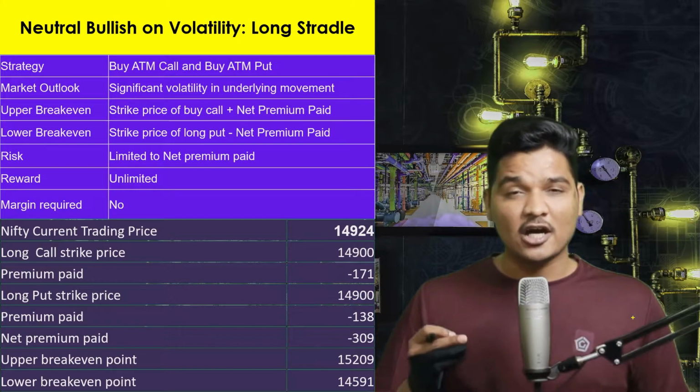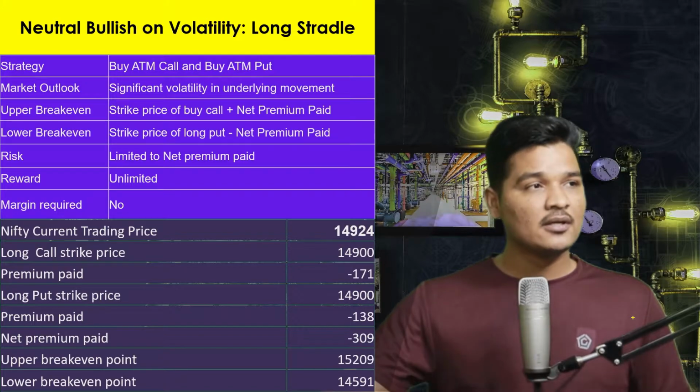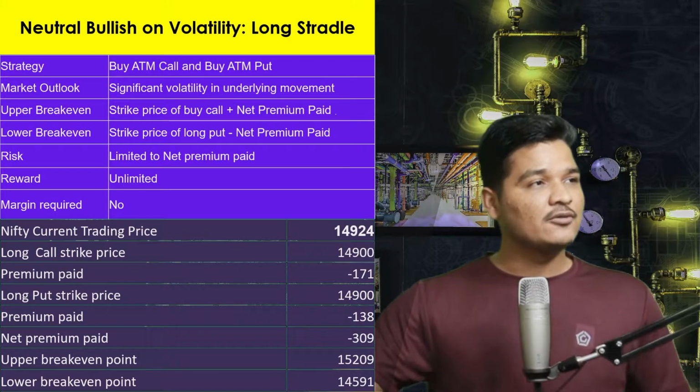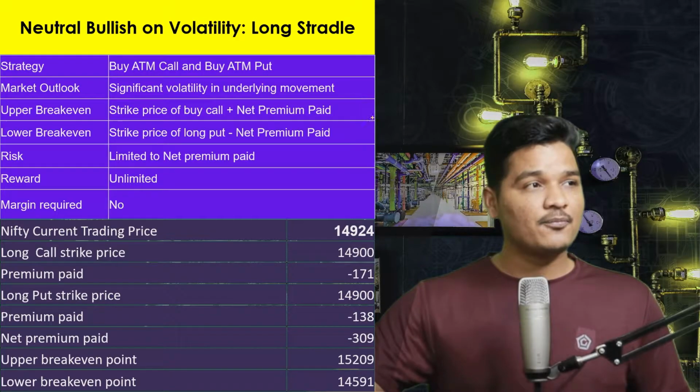Now let's calculate upper break-even point and lower break-even point. Well, we'll be putting the value here itself. Strike price of buying the call, well, it is 14,900.